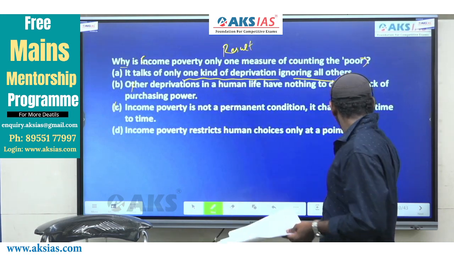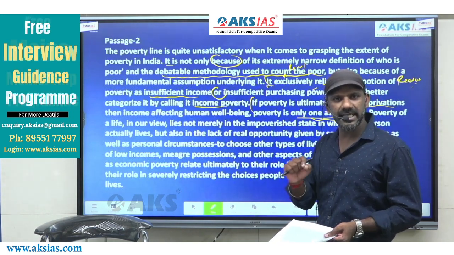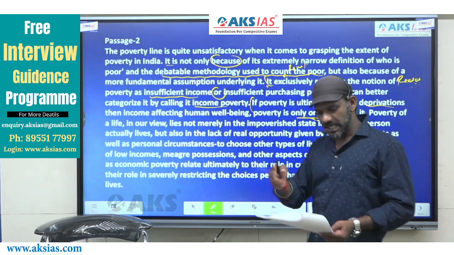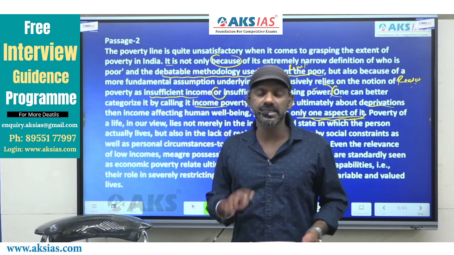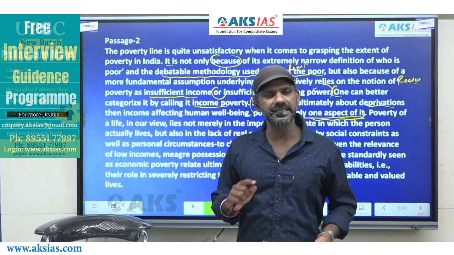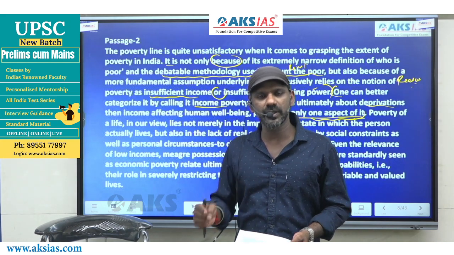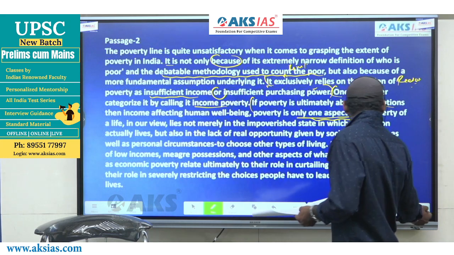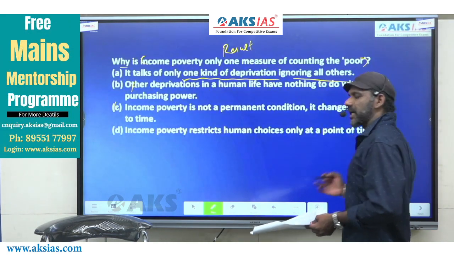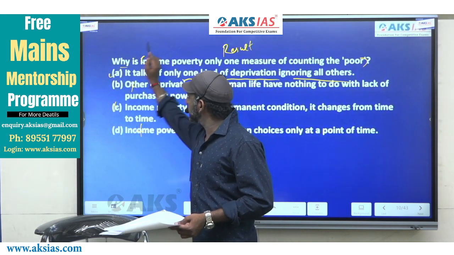No option must go beyond the passage. If we read the instructions given, we are asked to answer the questions based only on the details given in every passage, right? So "only at a point of time" is not a part of the details in that sentence. Eliminated. The answer must be option A.